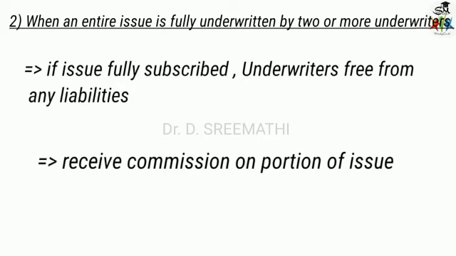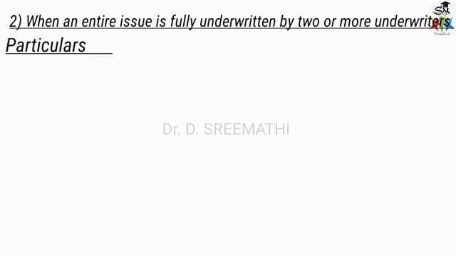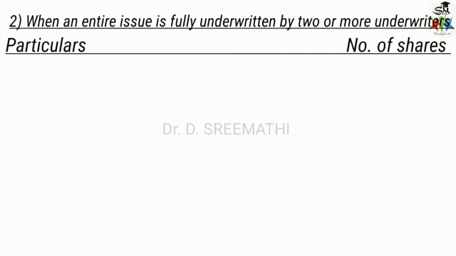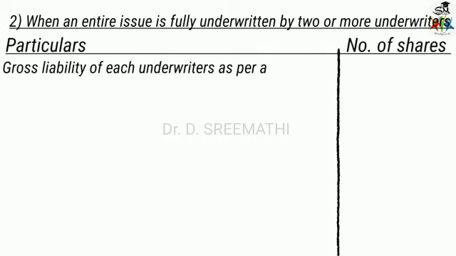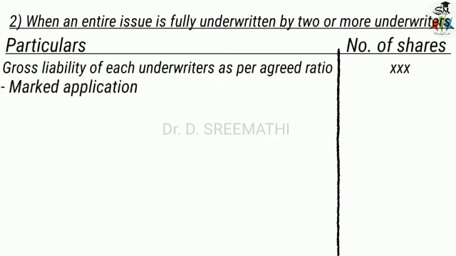And then if the issue is not fully subscribed by the public, and the underwriters have to take the balance of shares or debentures, then the liability of each underwriter is to be determined in a different manner. That is the gross liability of each underwriter. So it should be in a format: particulars, the number of shares we have to put, and then the gross liability of each underwriter as per the agreed ratio we have to calculate, and then it should be reduced by marked application.